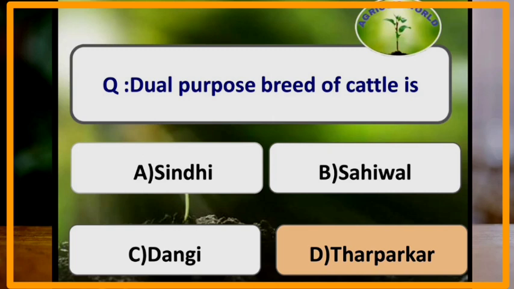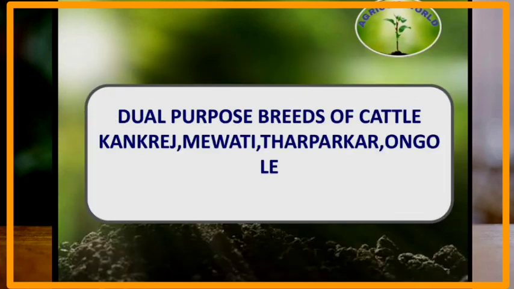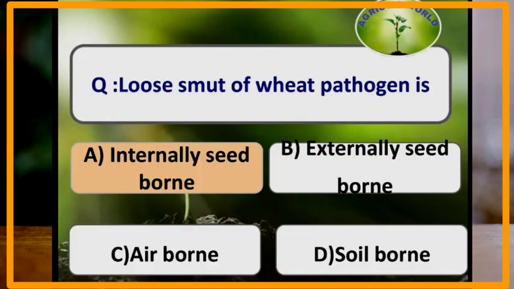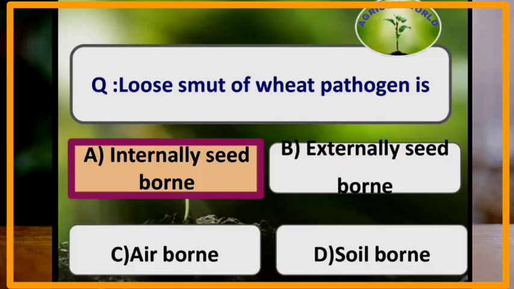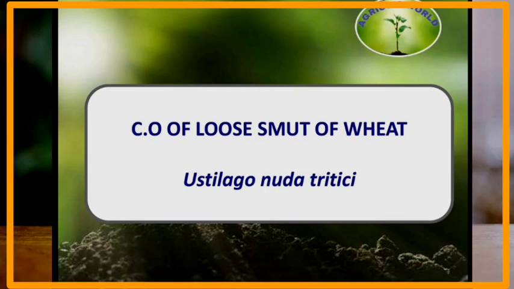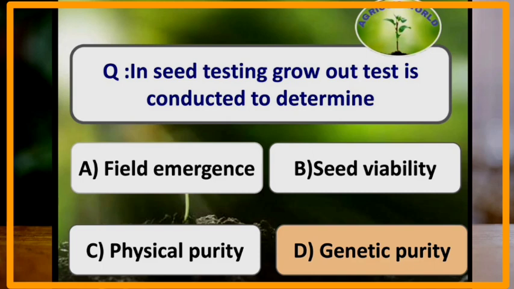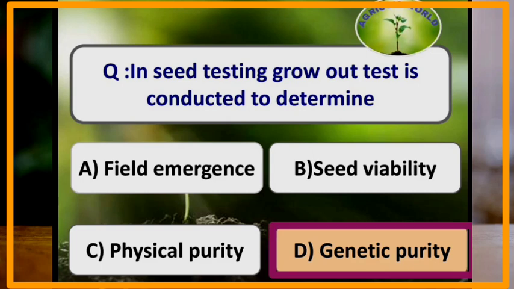Dual purpose breed of cattle is Tharparkar. Dual purpose breeds of cattle are Kankrej, Mewati, Tharparkar and Ongole breeds. Loose smut of wheat pathogen is internally seed-borne. Causal organism of loose smut of wheat is Ustilago nuda tritici. In seed testing, Grow-out test is conducted to determine genetic purity.